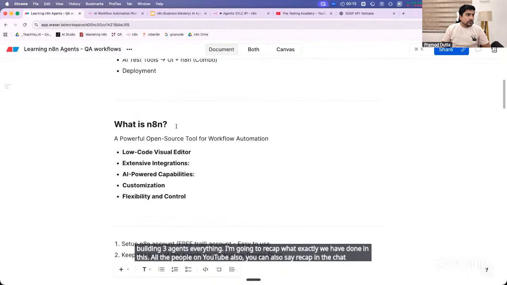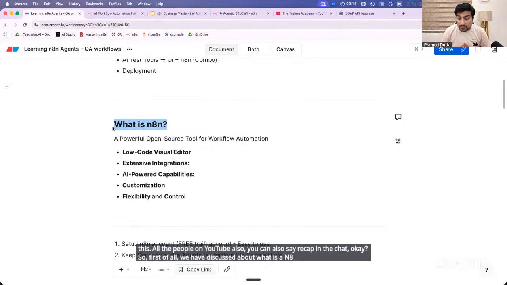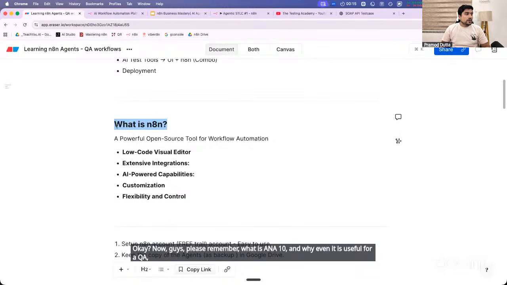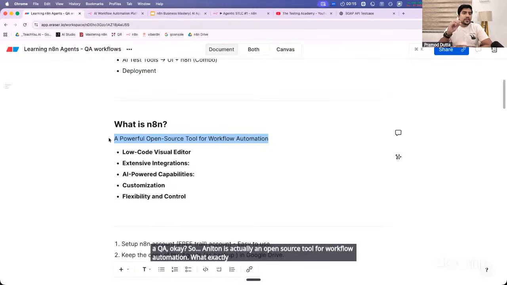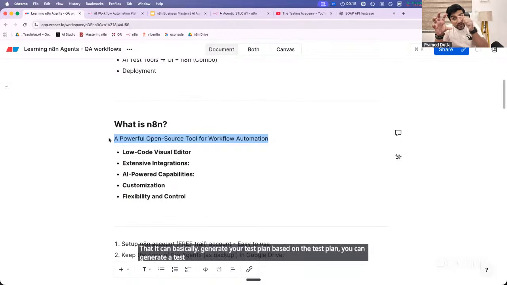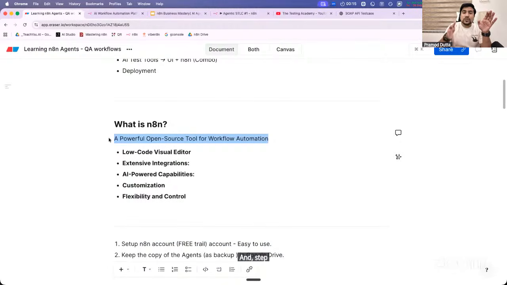So first of all, we have discussed what n8n is and what an AI agent is. Now guys, please remember what n8n is and why it is useful for a QA. n8n is an open source tool for workflow automation. Workflow automation basically means that it can generate your test plan, based on the test plan you can generate test cases, and based on your test cases it can create certain reports. Step by step it can do certain tasks, which means it is like a workflow.